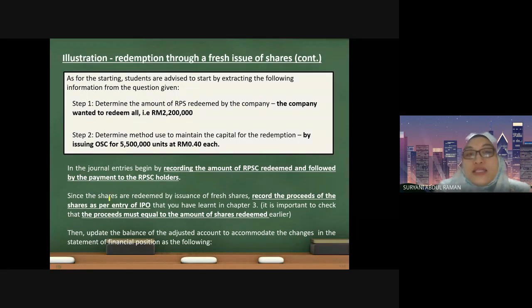And then, since the shares are redeemed by issuance of fresh shares, we proceed with the next step, which is to record the issuance of shares as per the IPO entry. This is what you have learned in chapter 3.